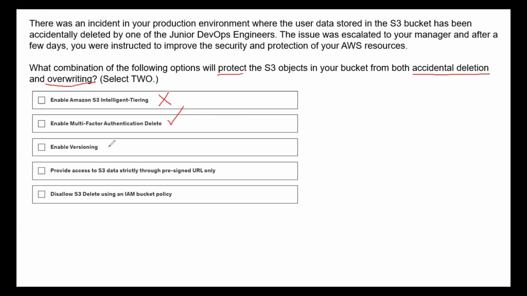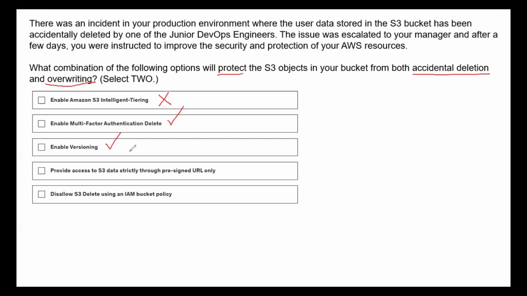And the other thing is enable versioning. Yes, very important. Versioning is a feature which will help in case of accidentally deleting an object, and it will also help to restore objects by creating a delete marker. That is the reason you have to enable versioning also. Once you enable versioning and delete an object from the bucket, the object will not be permanently deleted. A delete marker will be created, and by removing the delete marker, you can restore the object.